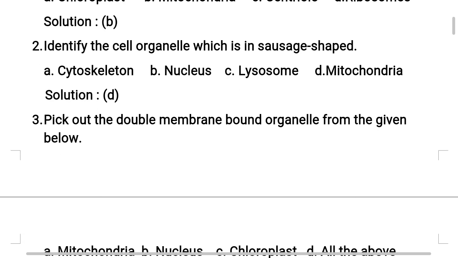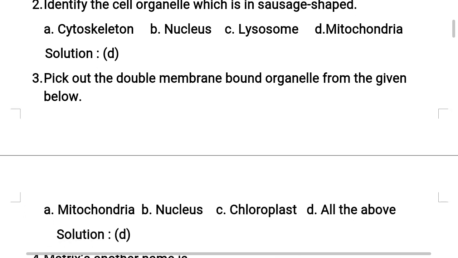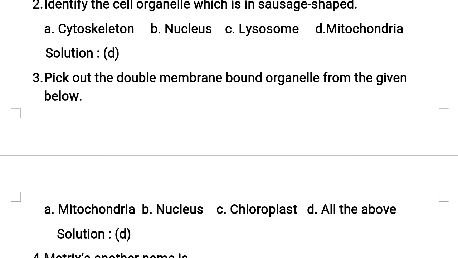Identify the cell organelle which is sausage shaped. Options: A, cytoskeleton; B, nucleus; C, lysosomes; D, mitochondria. So the correct answer for this question is option D, mitochondria. Understand? Generally, mitochondria have one specific shape. It is nothing but cylindrical or sausage shaped.